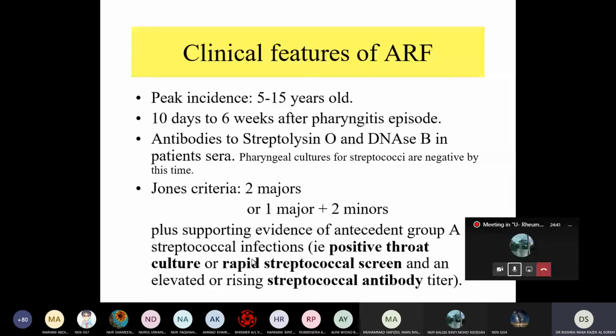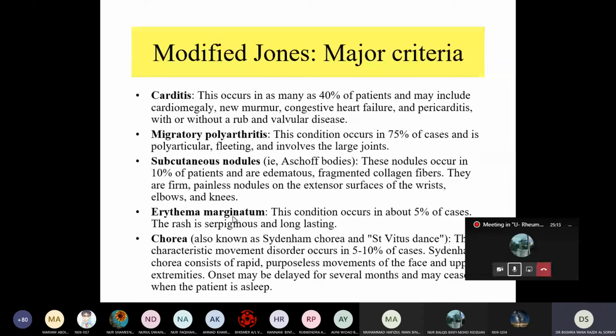Okay, understood: two major, or one major and two minor, plus either a positive culture or streptococcal antibody titer in the blood, which is streptolysin O or DNase.